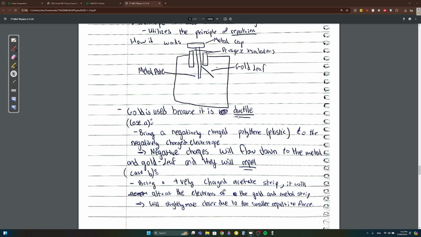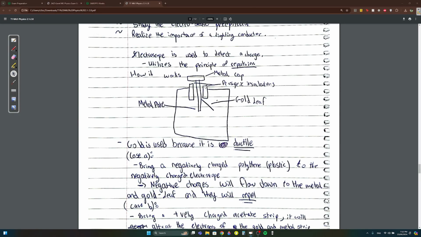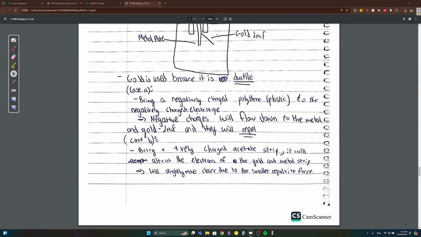Because it is ductile. Ductile meaning it can be changed into wires, it can be cut into small shapes. Or they could ask, what is the property that gold uses in the electroscope? Just say ductility. You have three cases. The electroscope is used to detect a charge, to detect if it's positive, negative, or neutral.